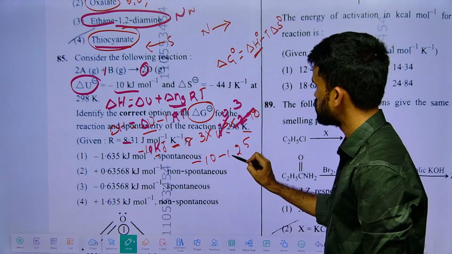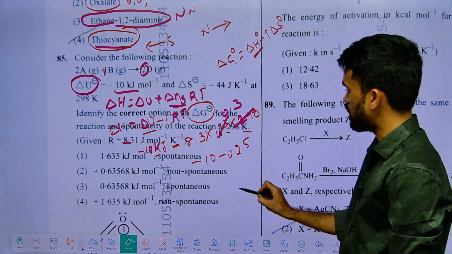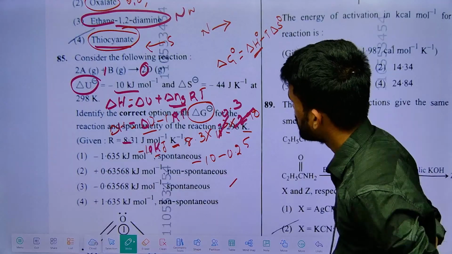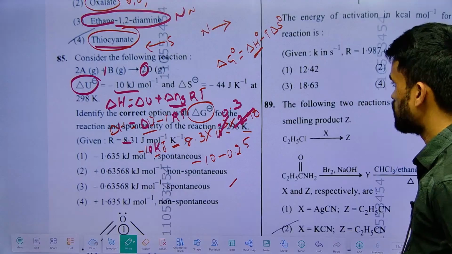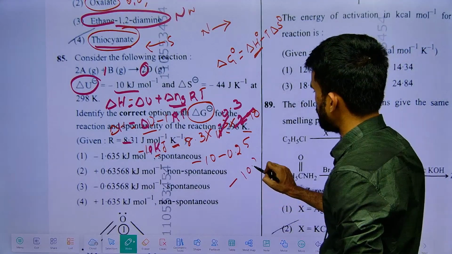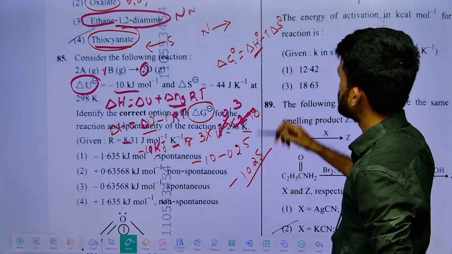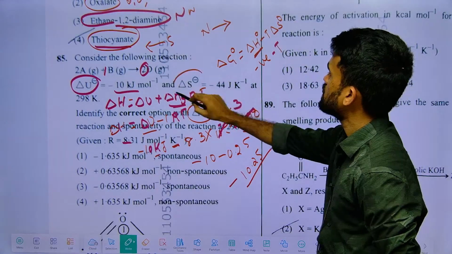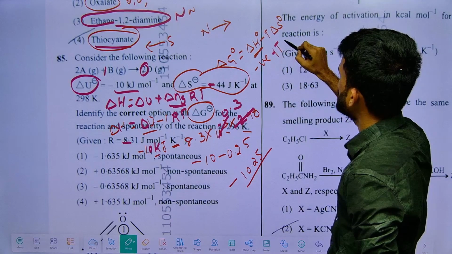So 0.25. So it will be the scenario now. So it will be around minus... how much we got? Delta that thing. Okay, it is minus 10.25 we got. Okay, like this we got now. Delta H value we got. So delta H is negative. Now, what about delta S? Delta S is also negative. So negative into positive, it becomes a positive value.